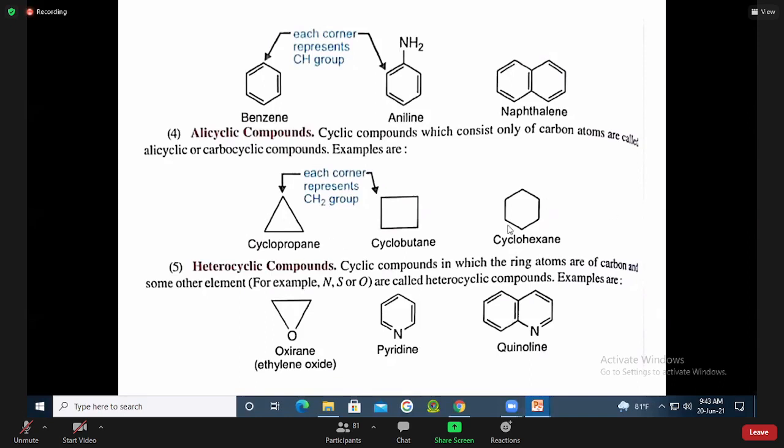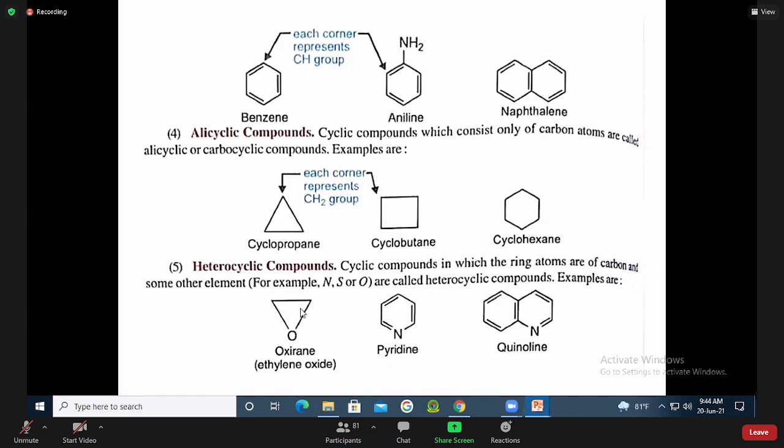Alicyclic compound. Cyclic but not aromatic. Cyclic but not aromatic and saturated, isn't it? Yes, sir. That means there is no presence of pi bond, isn't it? Right. And sir, there is no element except carbon and hydrogen. Carbon and hydrogen also. Very good.